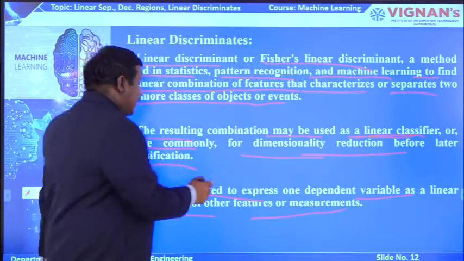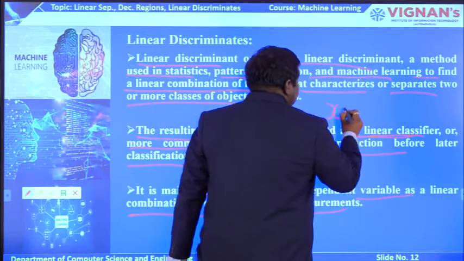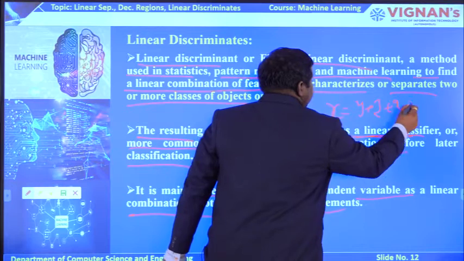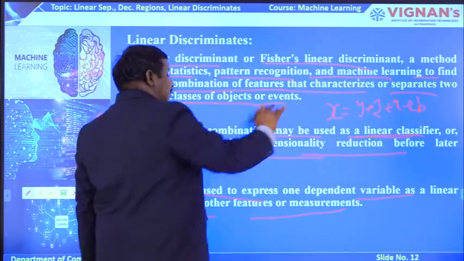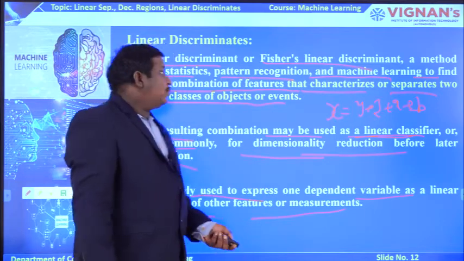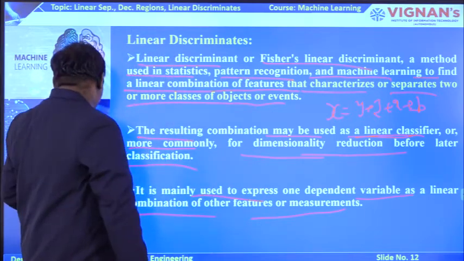Suppose you take the dependent variable x, it is a combination of y plus z plus a plus b, like this. All these are linear combinations of features or measurements. So that is the linear discriminant.